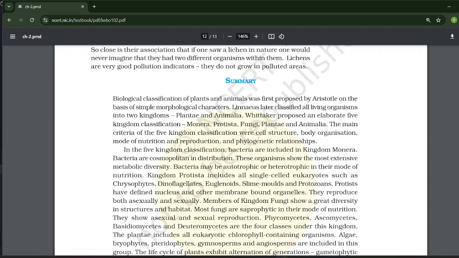Kingdom Protista includes all single-celled eukaryotes such as chrysophytes, dinoflagellates, euglenoids, slime molds, and protozoans. Protists have a defined nucleus and membrane-bound organelles. They reproduce both asexually and sexually. Members of the kingdom Fungi show great diversity in structure and habitat. Most fungi are saprophytic in their mode of nutrition. They show asexual and sexual reproduction. Phycomycetes, Ascomycetes, Basidiomycetes, and Deuteromycetes are the four classes under this kingdom.